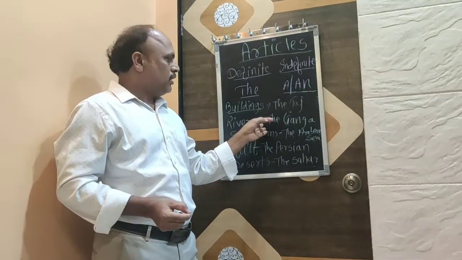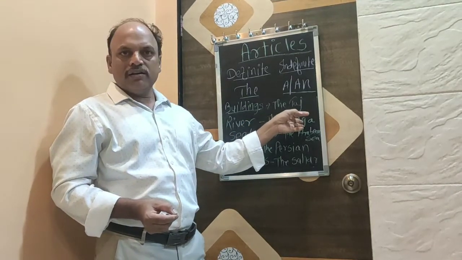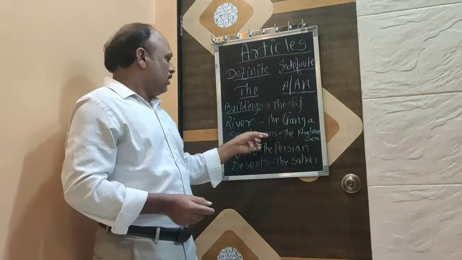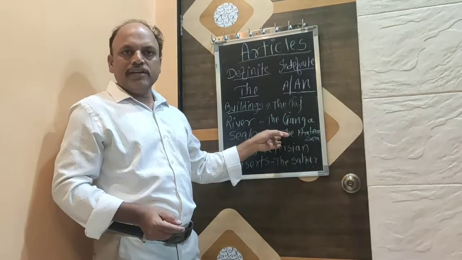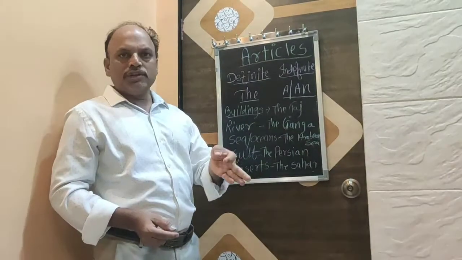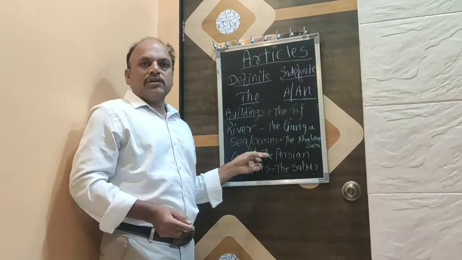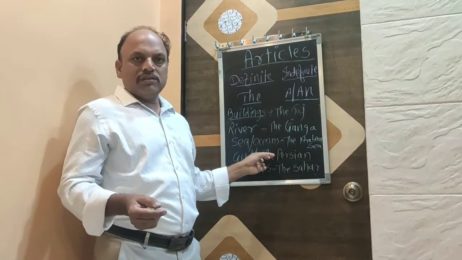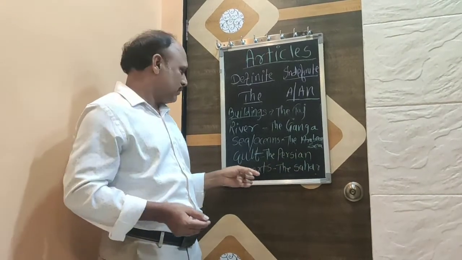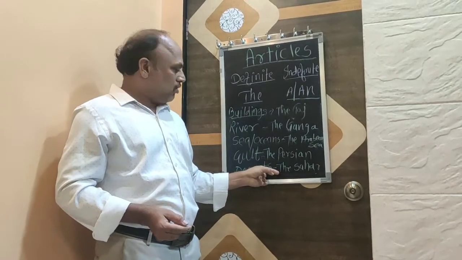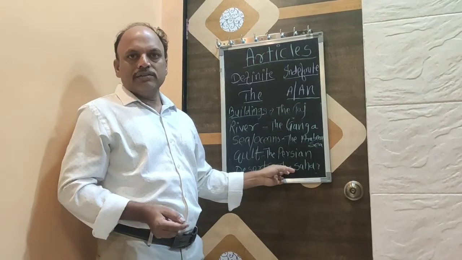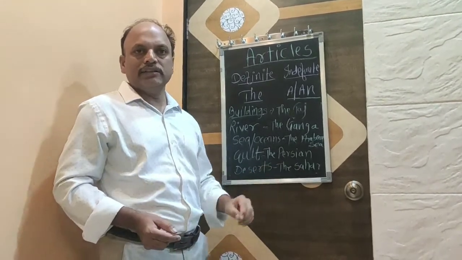About a river, the Ganga, or its plural also, the Ganges, the Yamuna. While talking about seas and oceans, the Arabian Sea, the Pacific Ocean. While talking about gulfs, like the Persian Gulf, the California Gulf. Then about deserts, for example, the Sahara Desert.